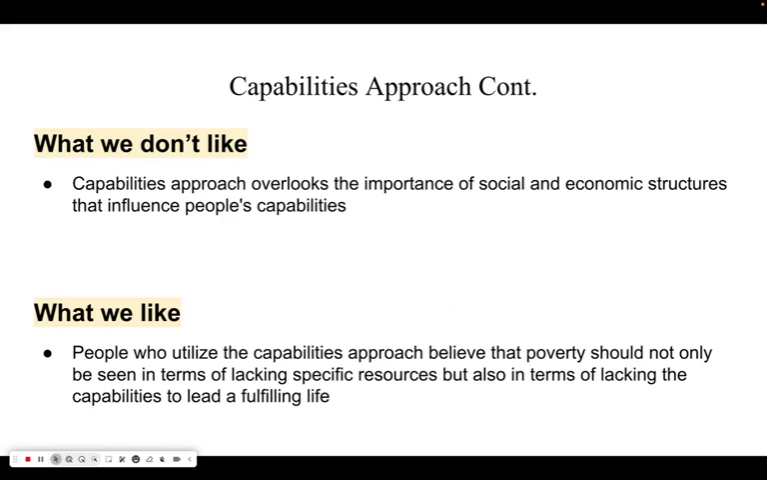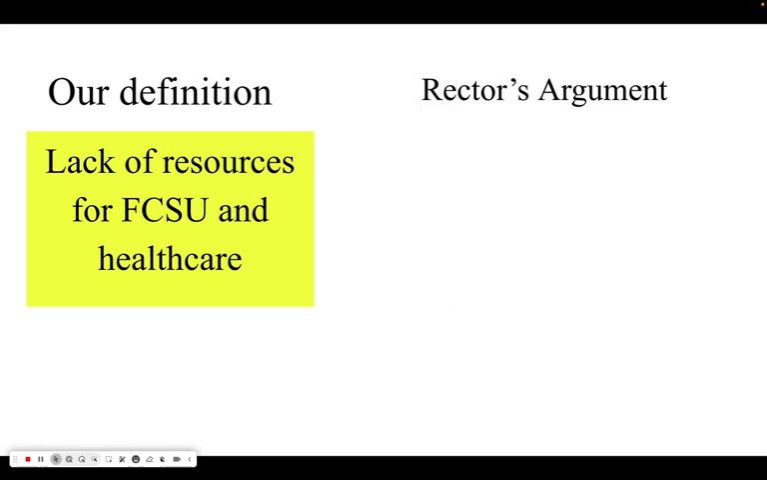What we like about this approach is that poverty should not be seen in terms of lacking specific resources, but also in terms of capabilities to lead a fulfilling life. For instance, someone might have access to food but lack the capability to make healthy choices due to education or even information gaps. So again, our definition in terms of Rector's argument, our definition is the lack of resources